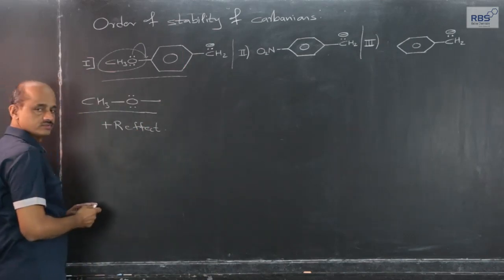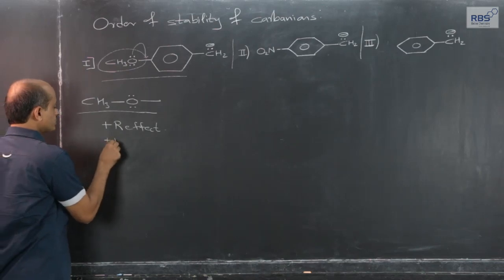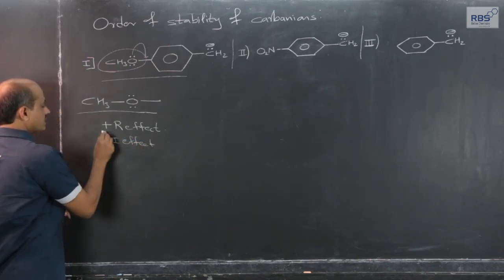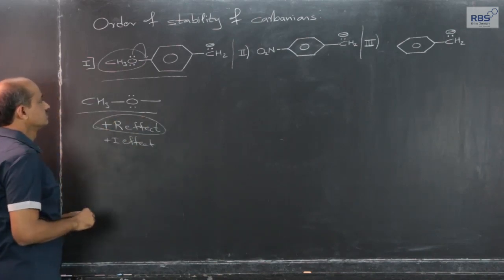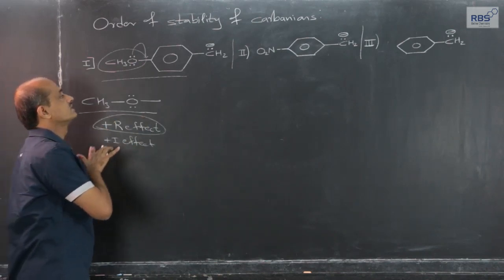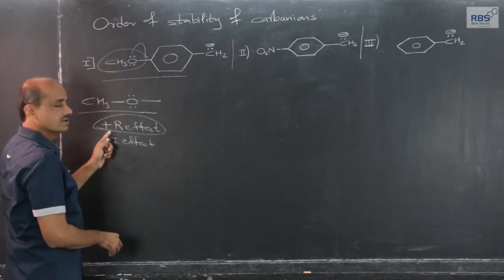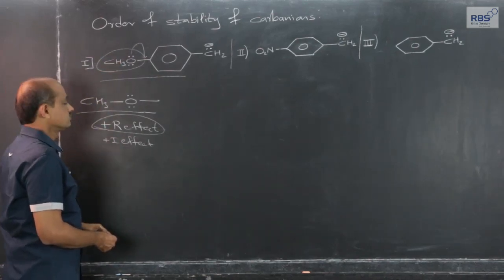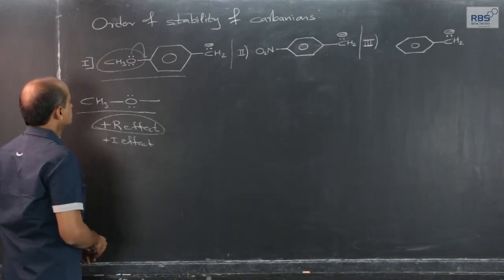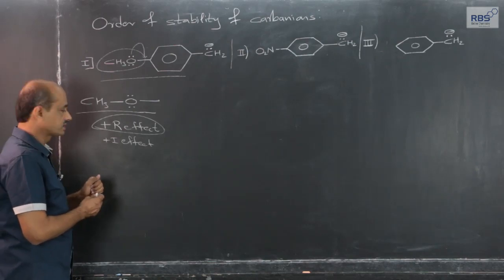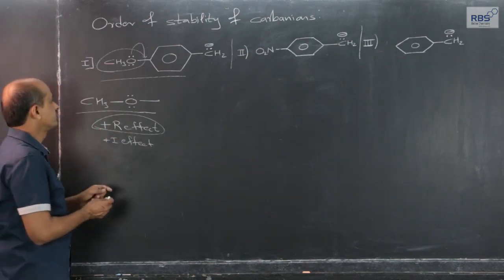This methoxy group also shows positive inductive effect, but resonance effect, which increases the electron density in the ring, developing positive charge on oxygen, is called plus R effect. Positive resonance effect is the dominating effect as compared to inductive effect. Therefore, we will focus on resonance effect.